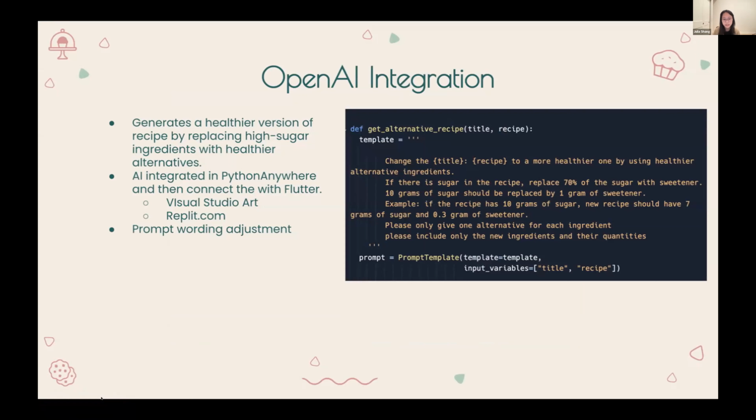Initially, we integrated AI using Python on Visual Studio Code and connected it with Flutter. However, those two platforms had an issue. The AI would only run if I open it on my end, but obviously I cannot keep it open all the time. To solve this, I transferred the AI code to PythonAnywhere, which runs without me opening the code at my end.